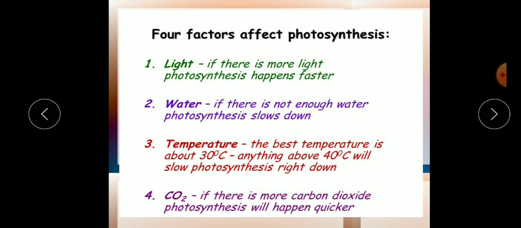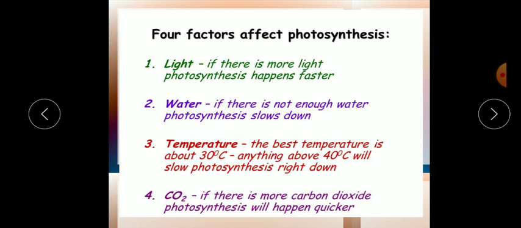Now the second one is light. As we know, light comes from the sunlight. Okay, so its duration, its intensity, its quality all affect photosynthesis. How? As it is written in the first point, if there is more light, photosynthesis happens faster. So the intensity matters, for example on a rainy day the rate of photosynthesis will become slower. Or in bright sunny light, all the enzymes will be denatured, so it should be moderate light.